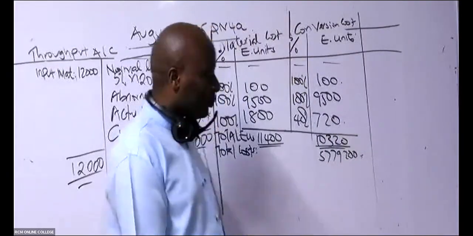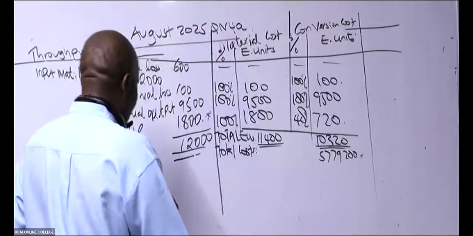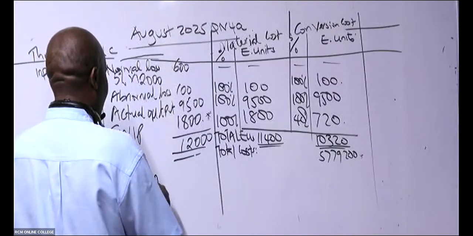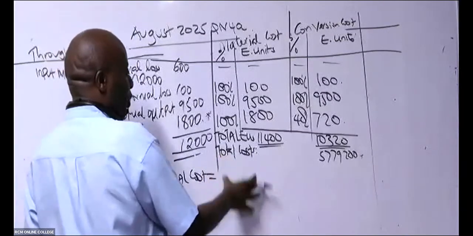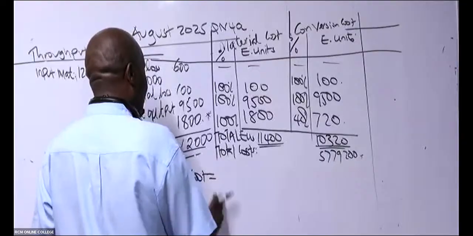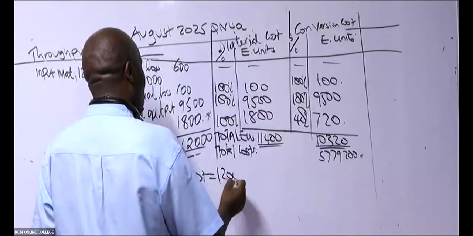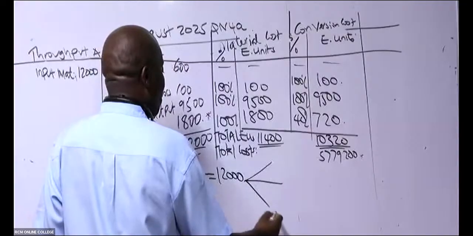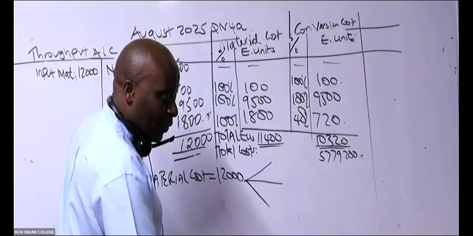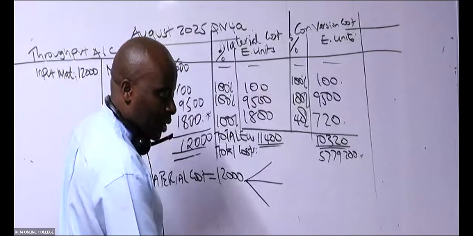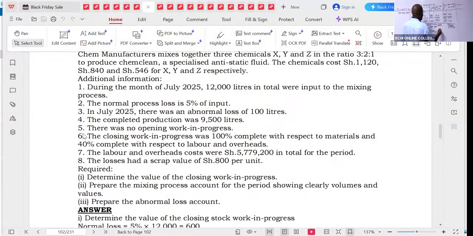So material cost, I'll just do it here. Don't write it here because I shall continue. You know the procedure. I'm writing it because I'll be able to wrap up. So the total quantity was 12,000, divided into three chemicals, X, Y, and Z, and the ratio there is 3:2:1.